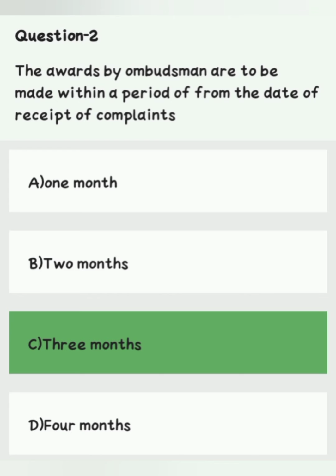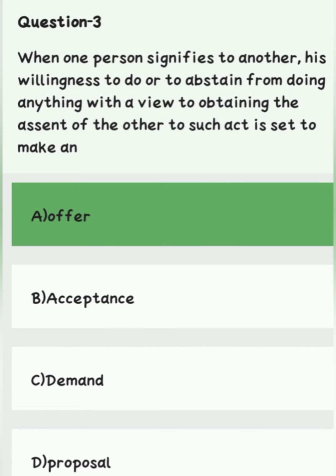Question number 3. When one person signifies to another his willingness to do or to abstain from doing anything with a view to obtaining the assent of the other to such act, he is said to make an: option A, offer. Option B, acceptance. Option C, demand. Option D, proposal. Right answer is A, offer.